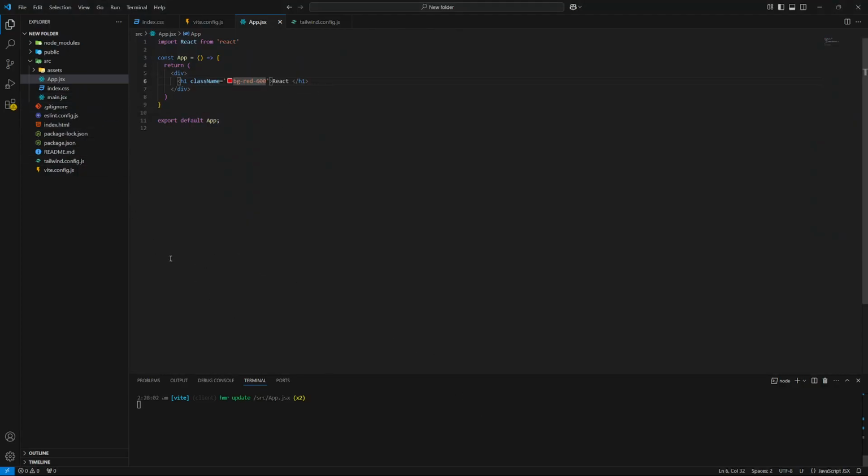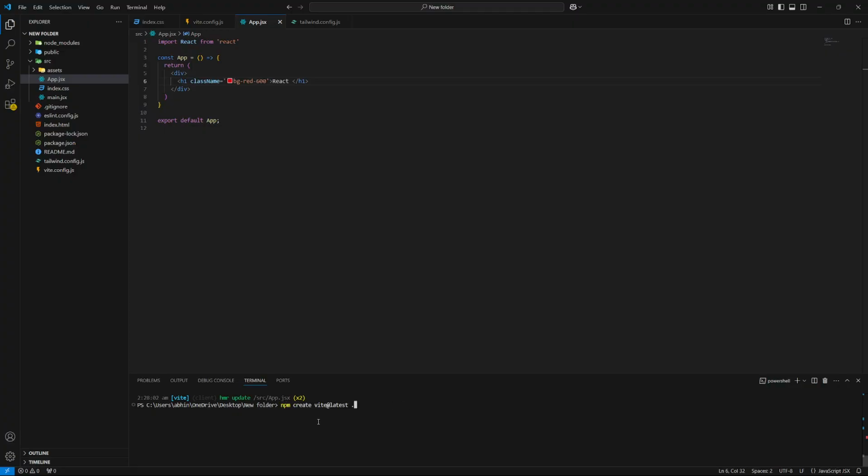So let me repeat. First, create your basic React app using Vite or any other thing you like, and then you have to run npm install, which we have done earlier. Let me show you, one second.